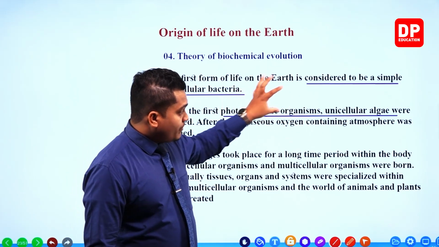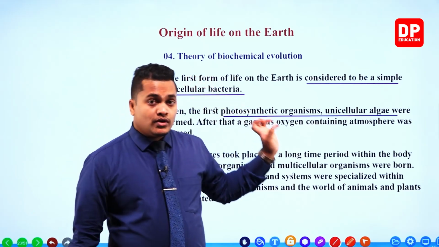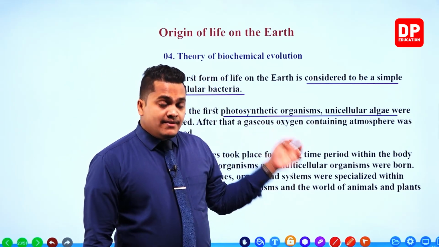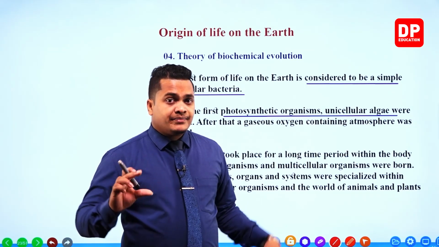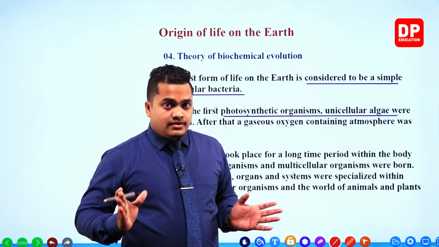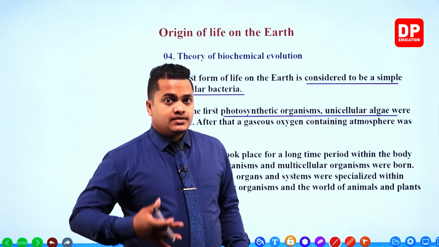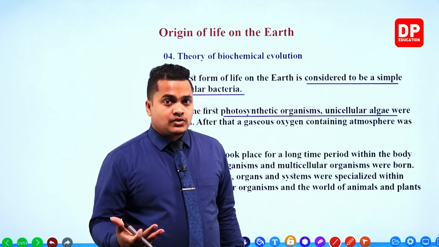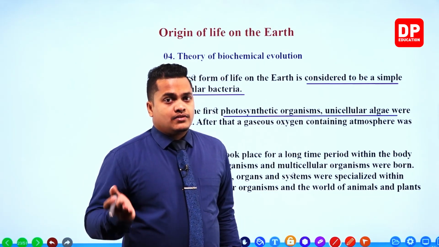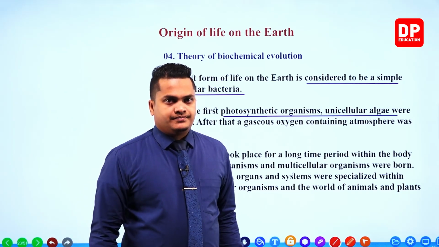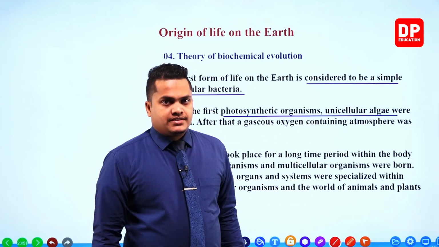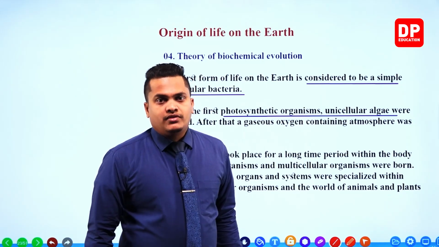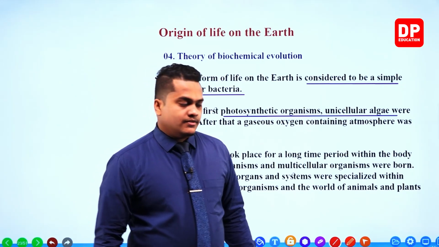Then from the algae, multicellular organisms were created. Then multicellular organisms again specialized into several other branches, creating organs, tissues and other features to create different kinds of animals, my dear children. So this is how the evolution took place after the beginning of life.